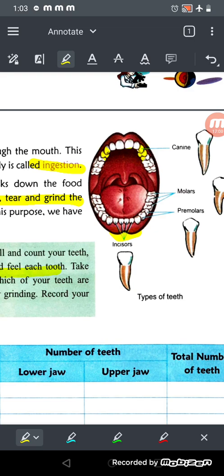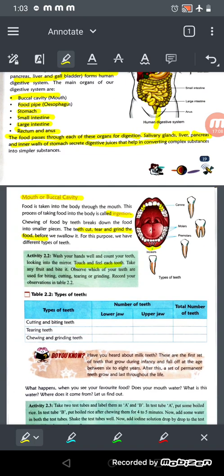And you have 12 molars, right? 6 in the lower jaw and 6 in the upper jaw. For what? To grind the food, right? So these are activities which you can do by yourself. Go to your room and check in the mirror.